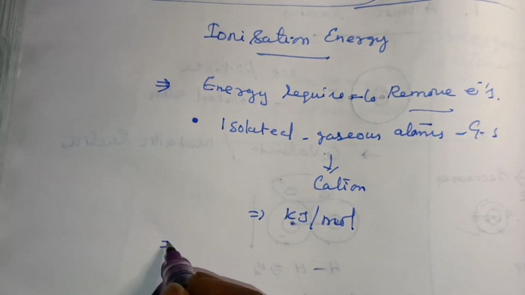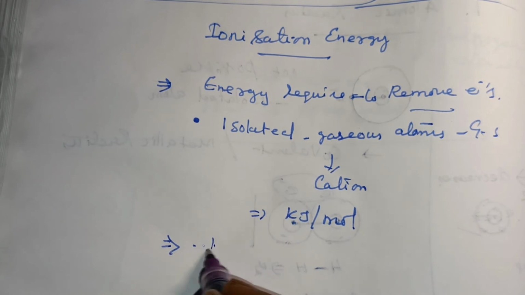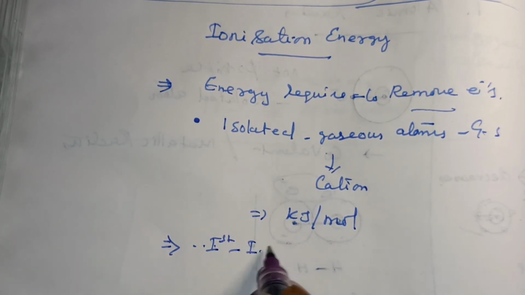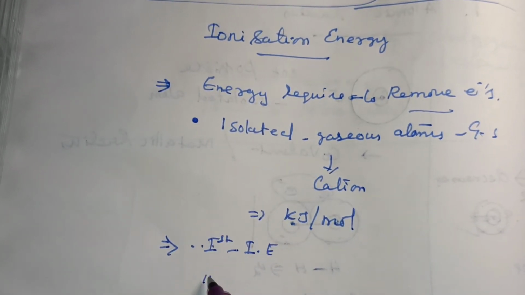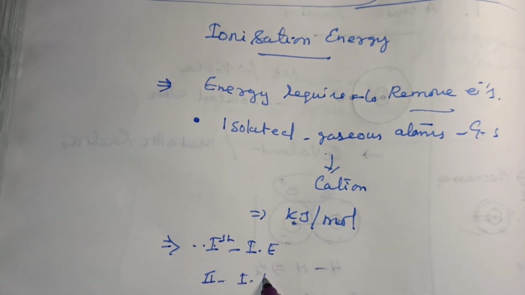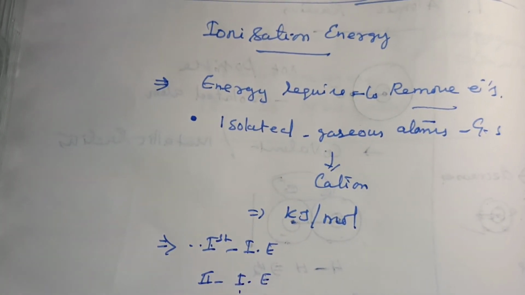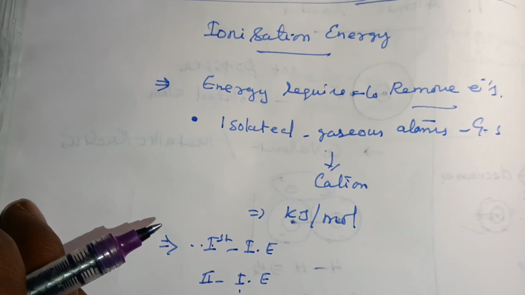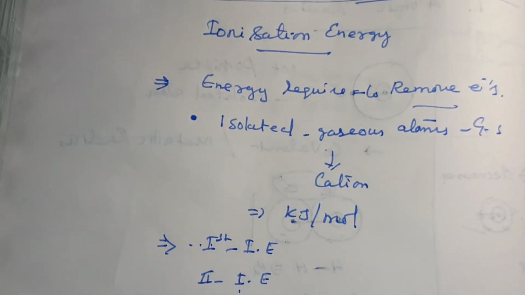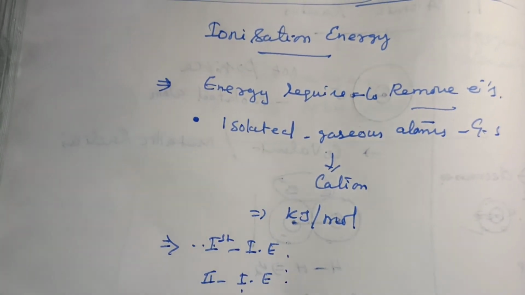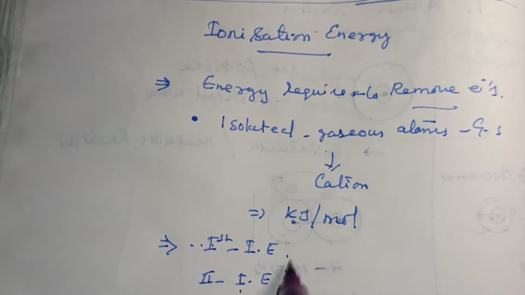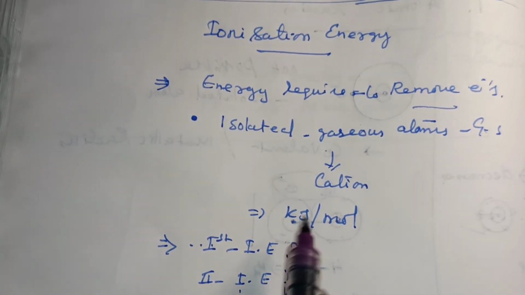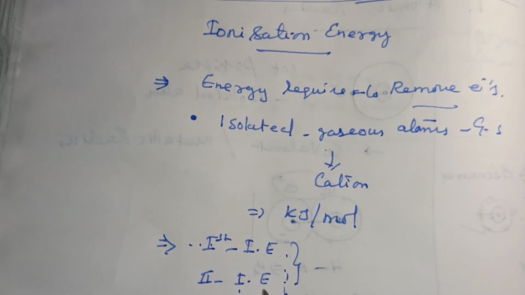So the ionization energy increases: first ionization energy, then the second ionization energy, and so on increasing with the number of ionization energies. A higher ionization energy means it is more difficult to remove the electrons. Removal of an electron is easier in the first ionization energy compared with the second one.